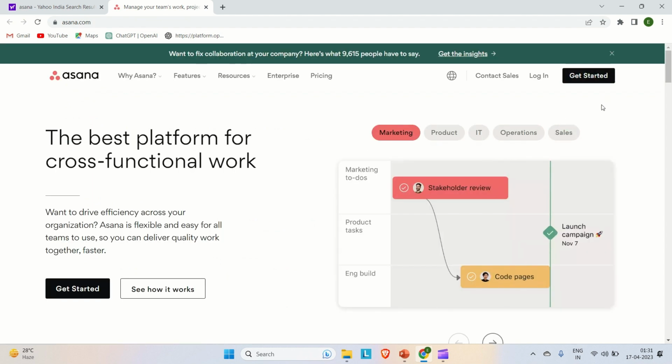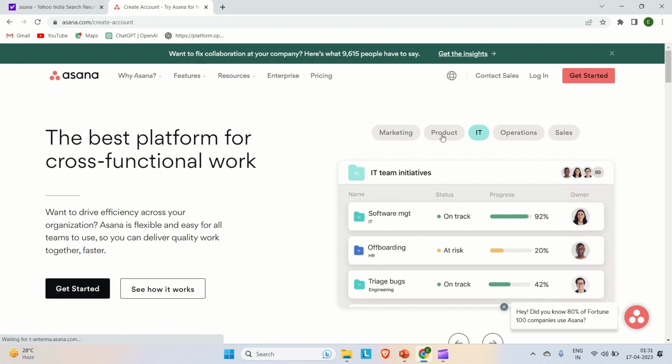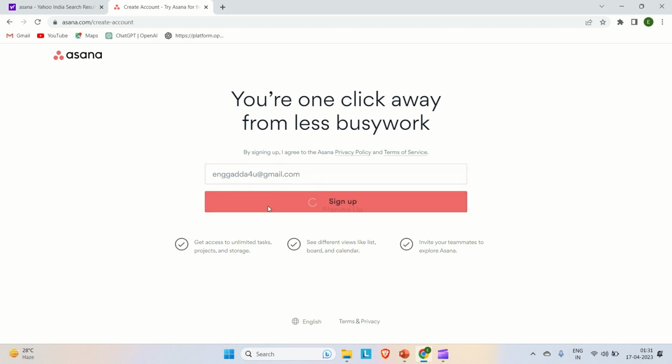You can see, if you already have created the account, you can go and log in. But if you are doing it for the first time, you can click on get started. And here you can see it is asking for the email address. You are one click away from less busy work. Okay, so you just provide your email address. Let's say I'm going to provide this email, something like that. Okay, just sign up.